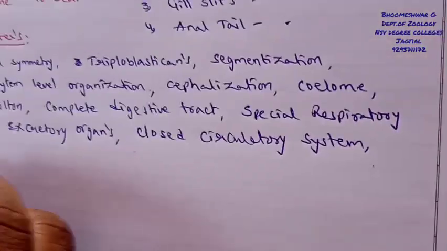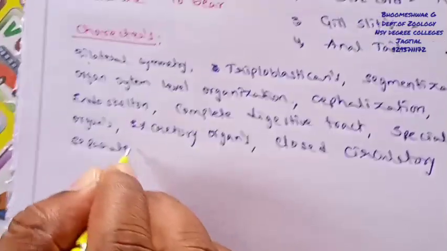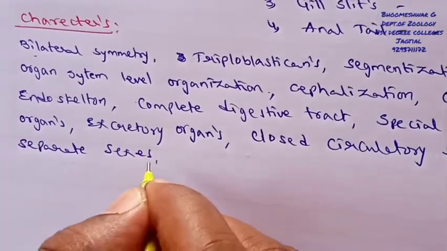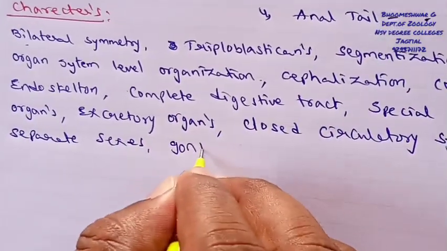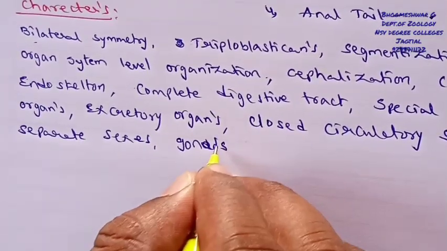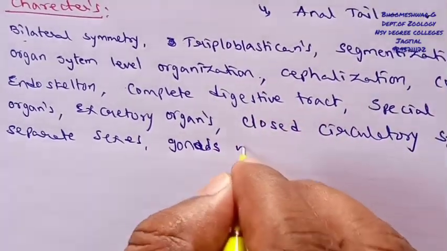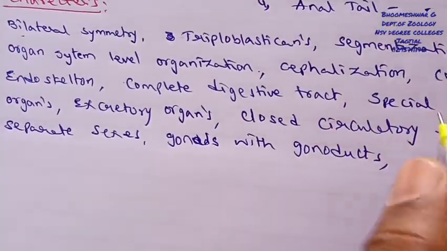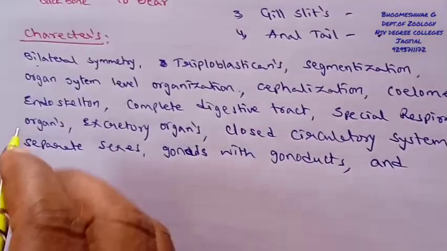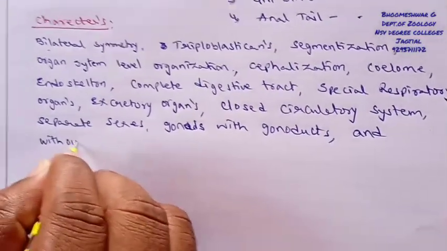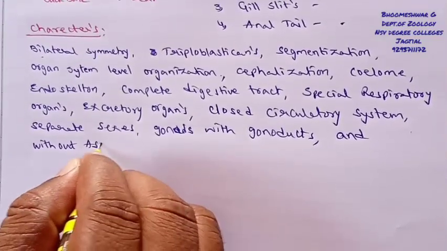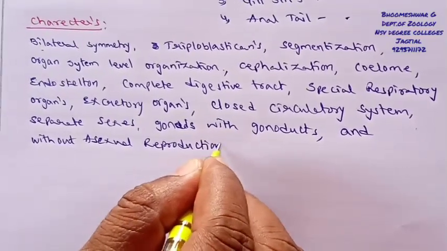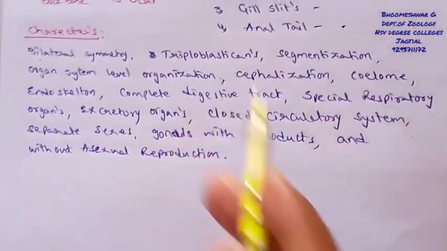The sexes are separate, meaning these are bisexual organisms. Gonads are present with gonoducts. Finally, this group of individuals shows no asexual mode of reproduction. So these are the various other characteristics along with the main characteristics.